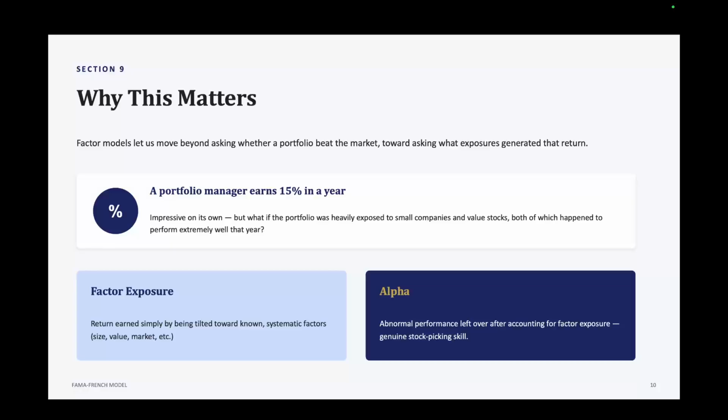For example, imagine a portfolio manager earns 15% in one year. That sounds very impressive. But what if the portfolio was heavily exposed to small companies and value stocks, both of which happen to perform extremely well that year? Well, then the manager may not have generated as much genuine stock picking alpha as the 15% headline return suggests. Factor models help separate systematic factor exposure from what we might call abnormal performance, or alpha. This idea is now deeply embedded in modern quantitative investing.